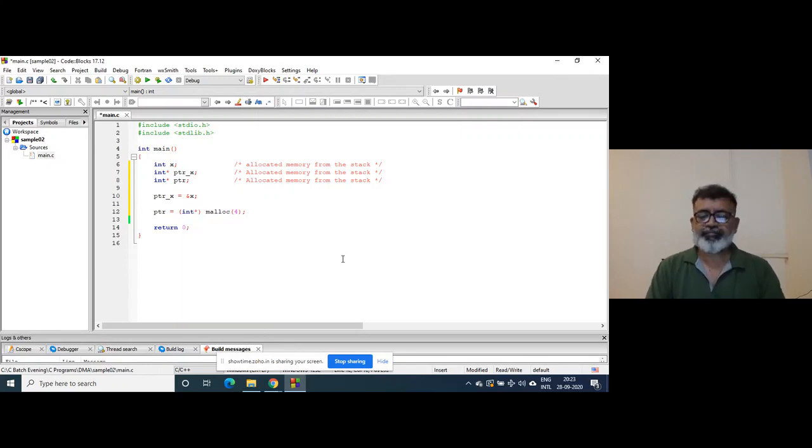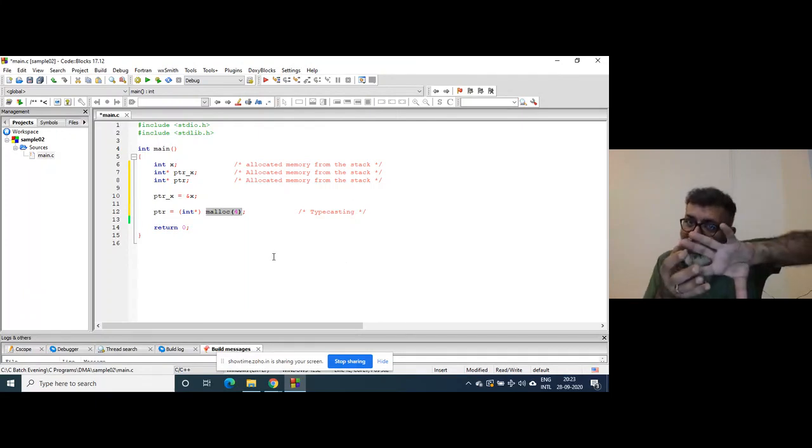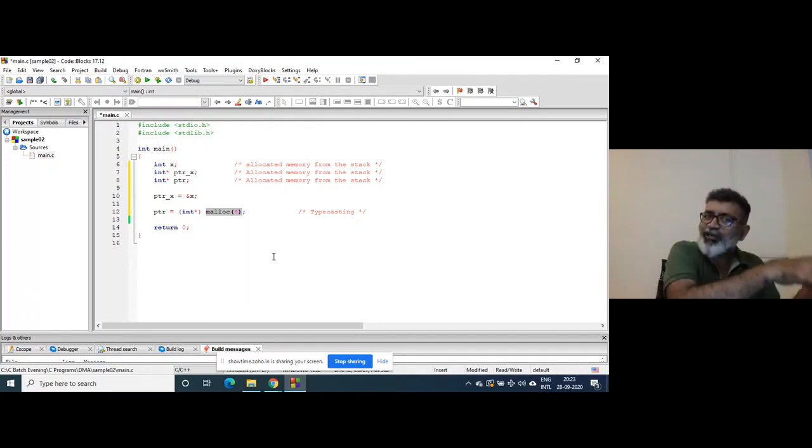That is typecasting, right? So malloc will return a void pointer, and this void pointer will be typecasted into an integer pointer. Why? Because on the left hand side, ptr is an integer pointer. As simple as it is. It's a wonderful mechanism of typecasting.